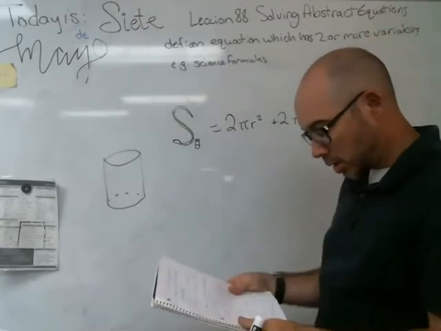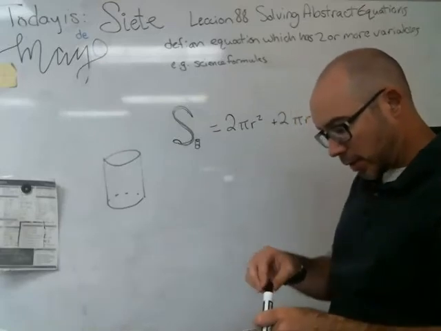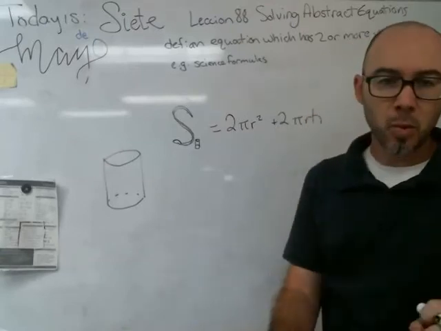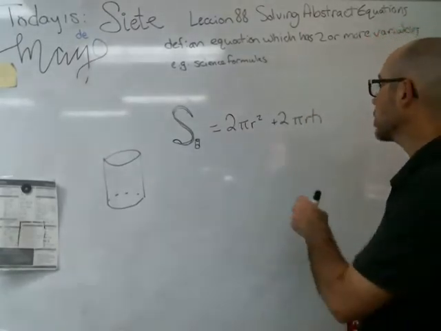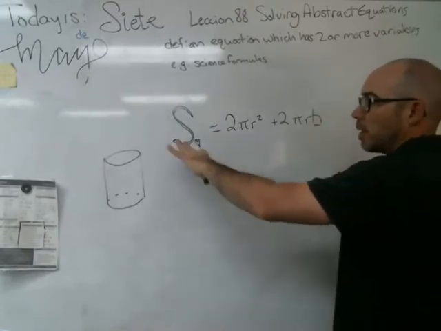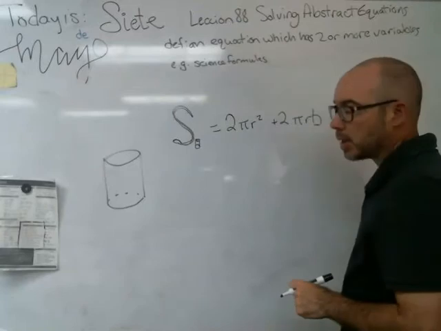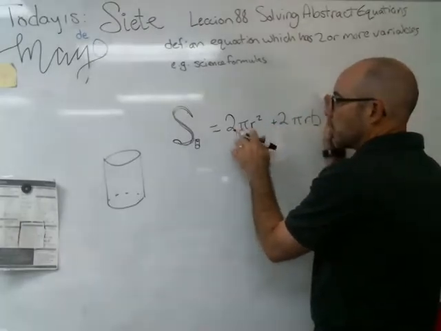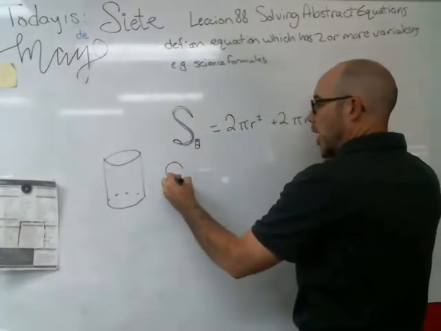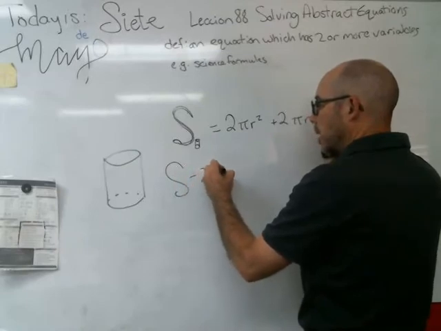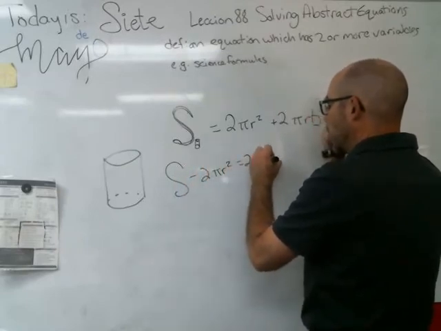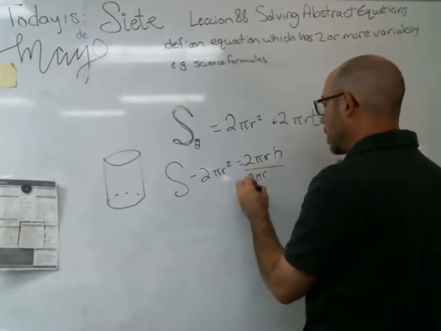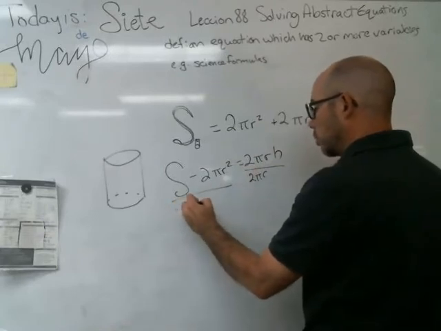And the question here is, how could we solve for h if we knew what the surface area was, but for whatever reason we would like to know what the height ought to be? So we've got to solve for this piece right here, and everything else gets shipped over to that side. So what do we do first? All this is attached to h by multiplication, so we're going to subtract this first. S minus 2 pi r squared equals 2 pi r h. And now we can do some division with everything that's not h going over here, 2 pi r.